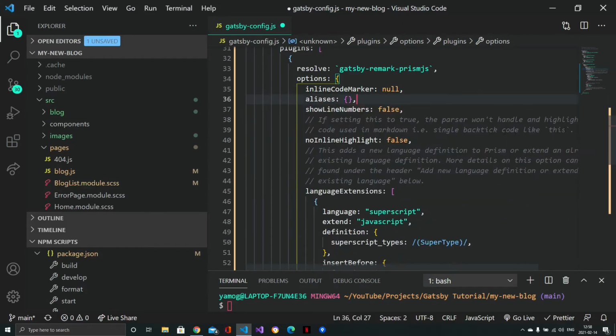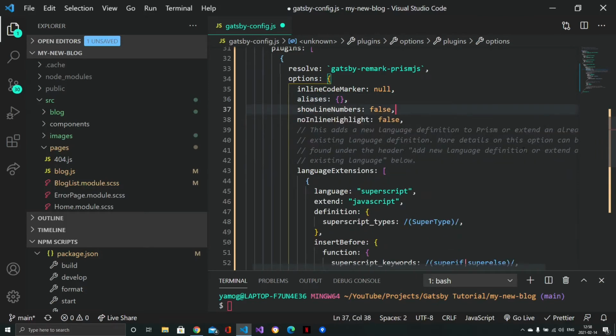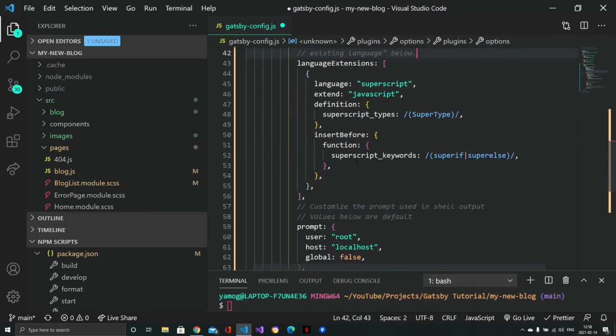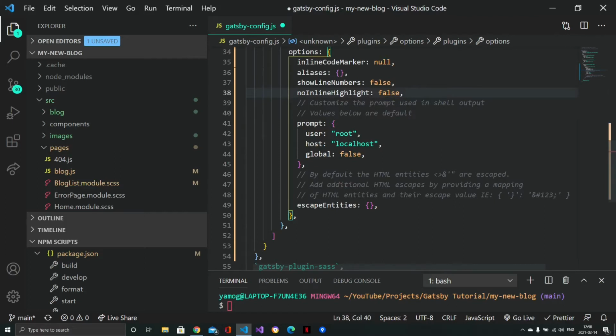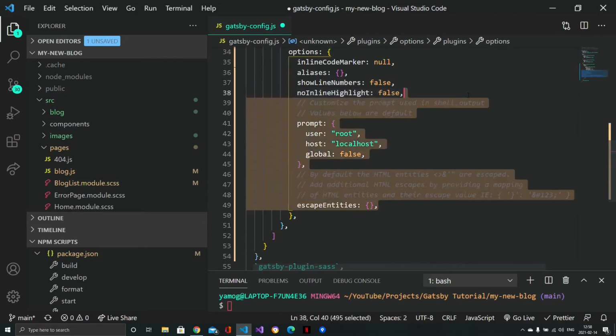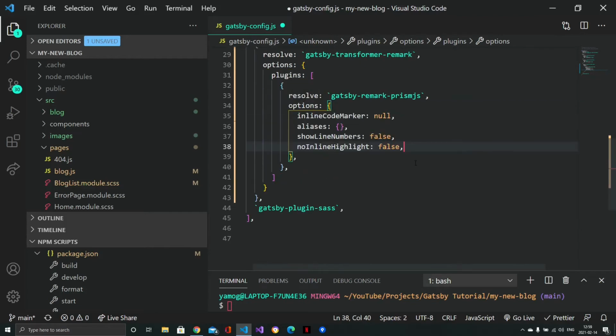I'll just remove some of this so it's cleaner. I don't need any of the language extensions. Basically I don't need anything of this, so I think I'm pretty much good with this. This is enough for me. So if I save it,